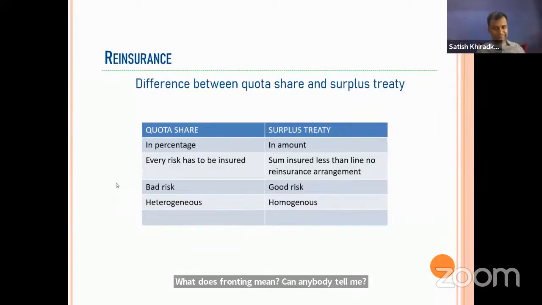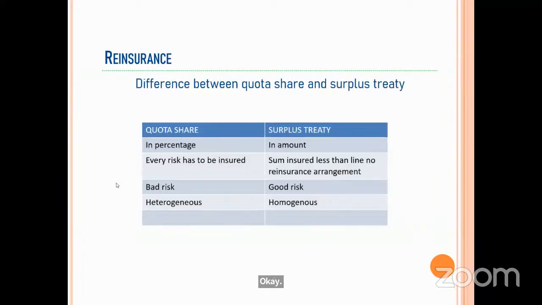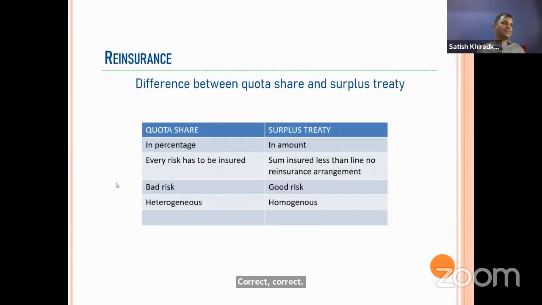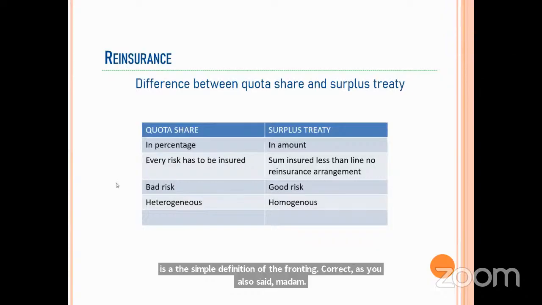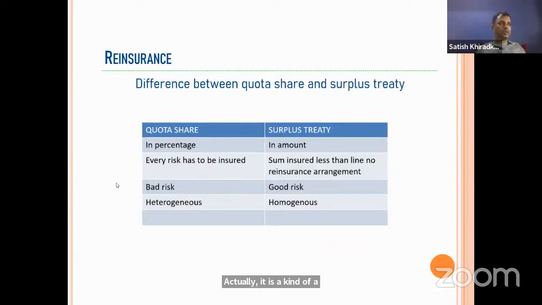Fronting is where insurer companies don't retain anything and reinsure everything, the entire portfolio or entire risk. Correct. This is the simple definition of fronting. Actually, fronting means you are insuring a risk just for the purpose of transferring it to another insurance company.